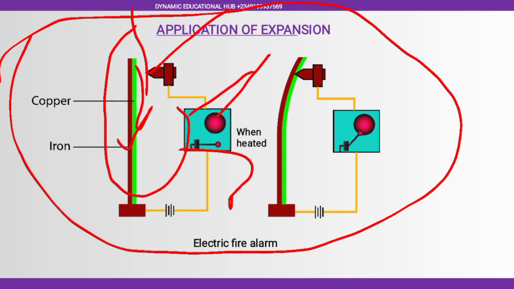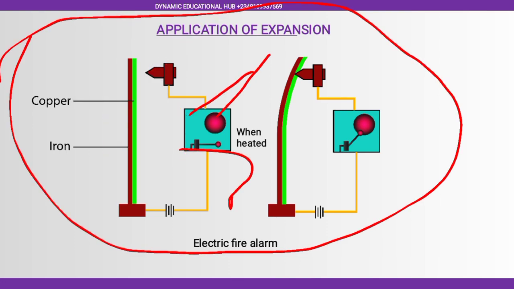Now to complete the circuit, there must always be a contact between this and this for the alarm to work. If you want this alarm to work, there must be contact between this iron and this conductor here. Now, since it is an electric fire alarm, you have it in your house, in a factory. They basically use this in a factory.